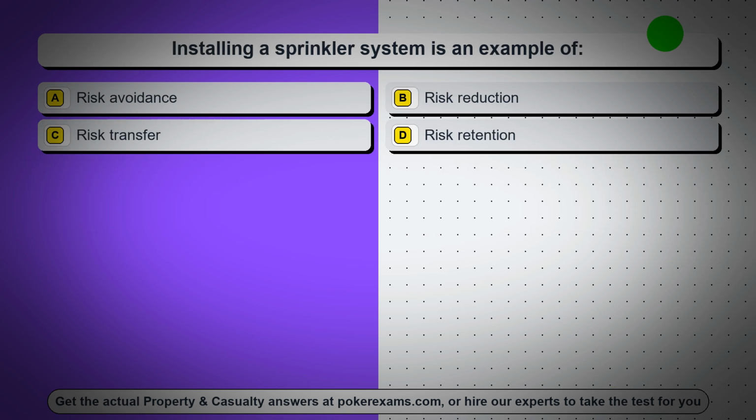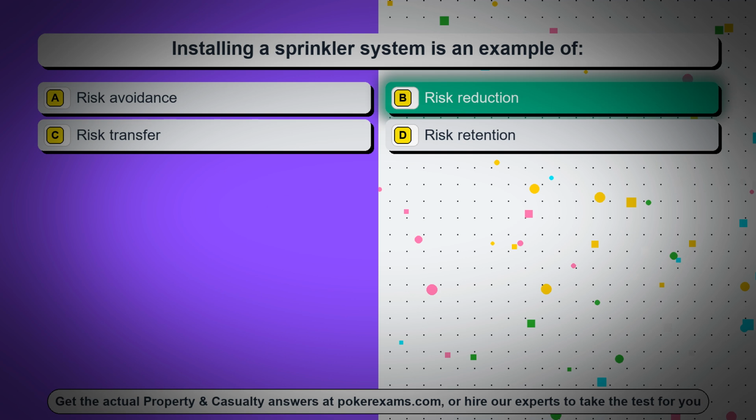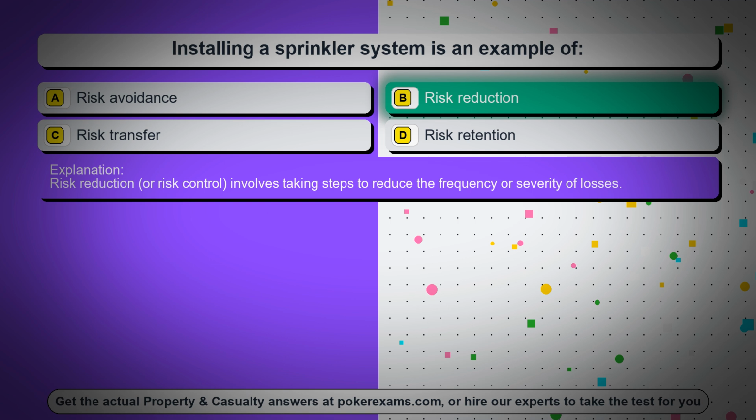Question 35. Installing a sprinkler system is an example of: Option A, risk avoidance. Option B, risk reduction. Option C, risk transfer. Option D, risk retention. The correct answer is option B, risk reduction. Risk reduction, or risk control, involves taking steps to reduce the frequency or severity of losses.